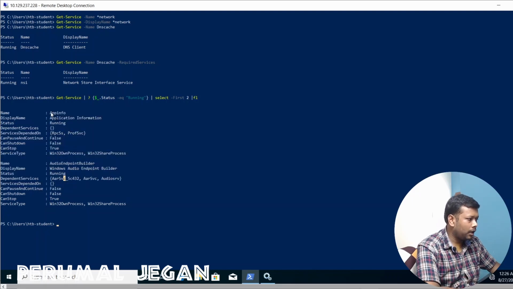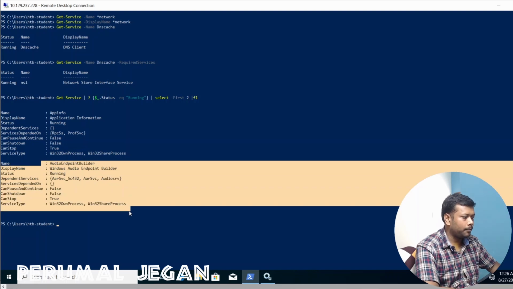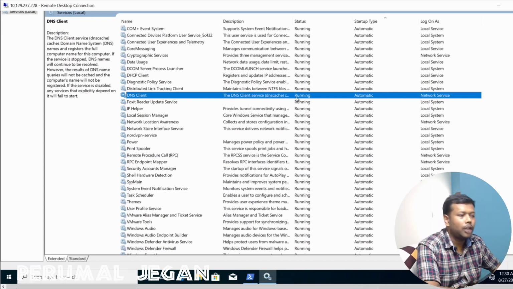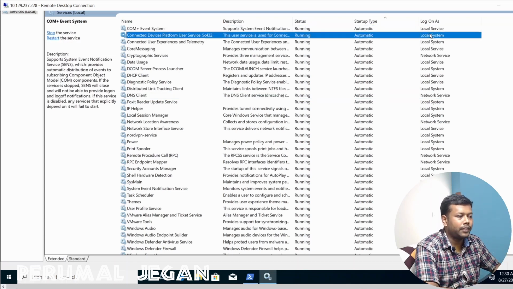A service called AppInfo, it is running. Service dependencies, dependent services are none. Service type, it shows the detailed view of that particular service. So you are able to perform all the actions that we are performing at the GUI by using this powerful PowerShell command. And also they are classifying these services in three categories: local service, local system service, and network service. You can see the type of service here.